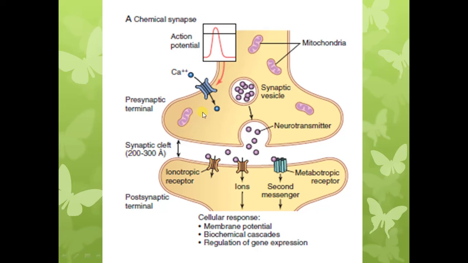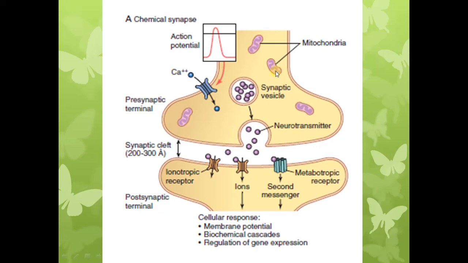In the presynaptic terminal, this expanded knob-like ending is known as the terminal button or synaptic knob.